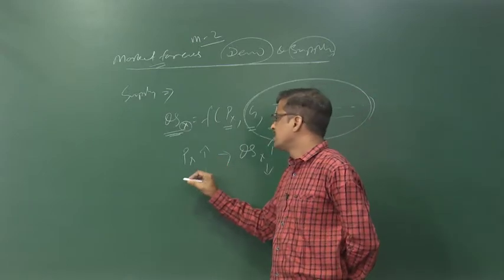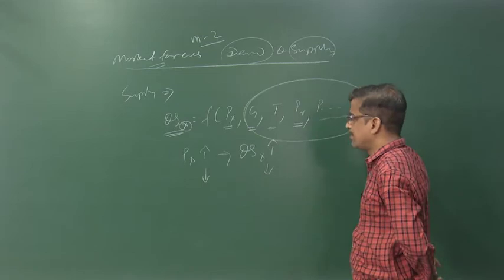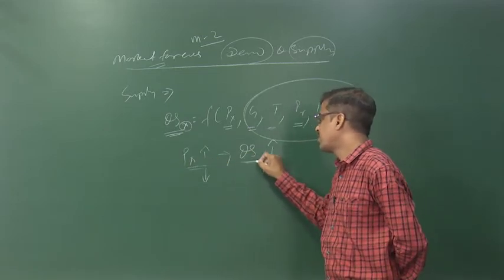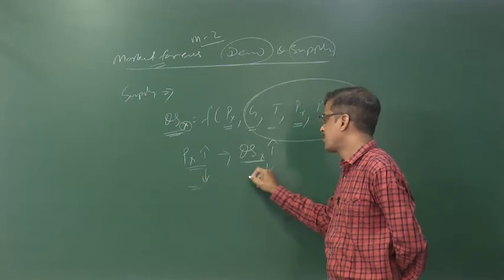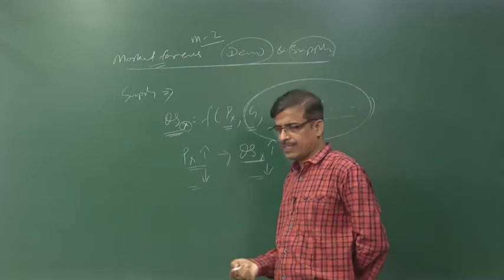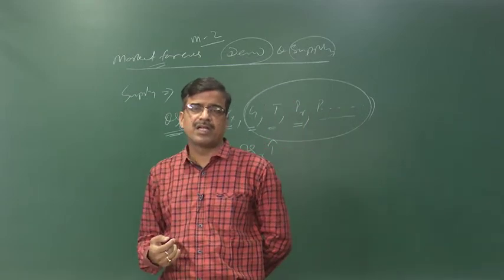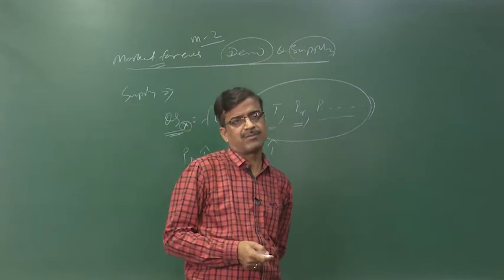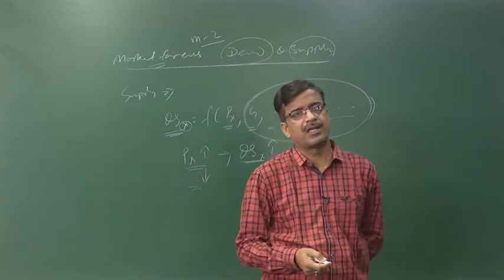Other things remaining the same, when price rises, supply also rises, when price falls, supply falls. Now, we explain this law with the help of a table called the supply schedule, and with the help of a curve called the supply curve.